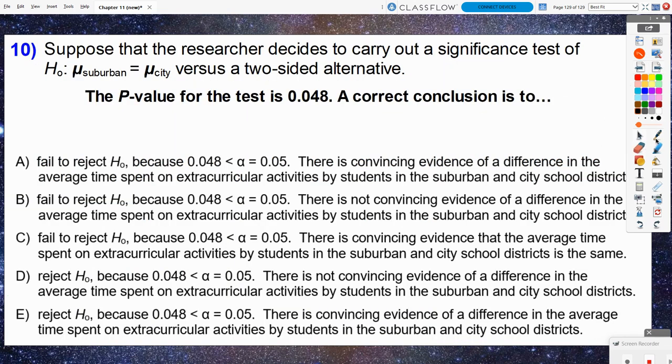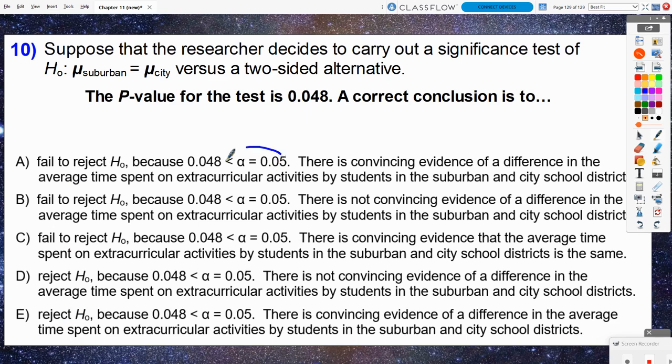And the final one. Suppose that the researcher decides to carry out a significance test of the null hypothesis, again, that we have equal means for suburban versus city versus that two-sided alternative. The p-value for the test is 0.048. A correct conclusion is to fail to reject versus reject. So we could first start our attention there.